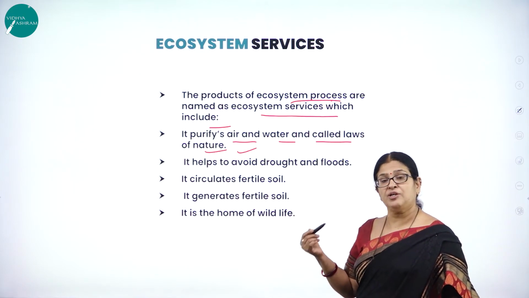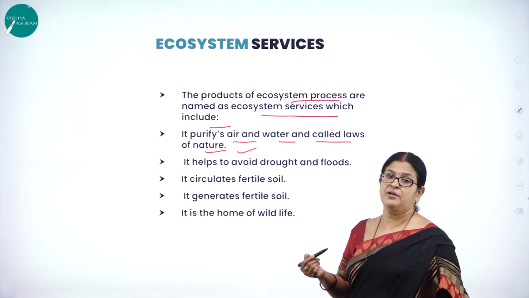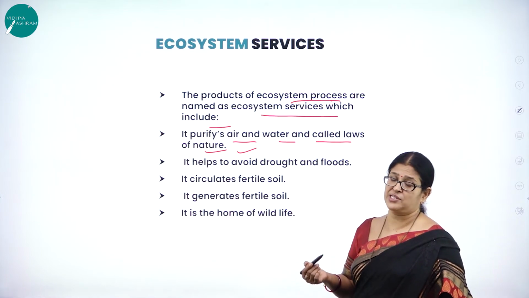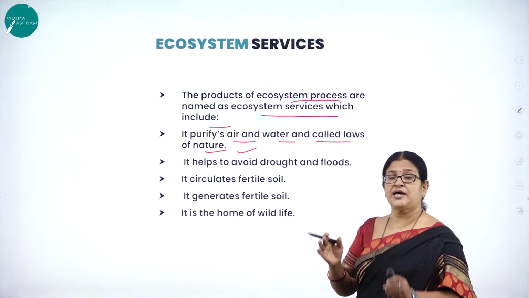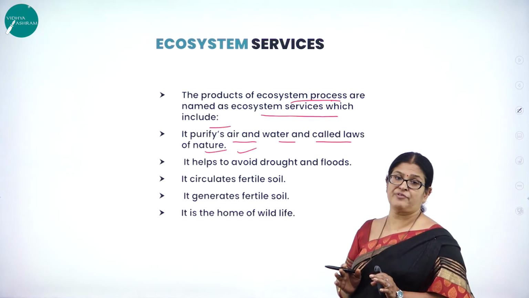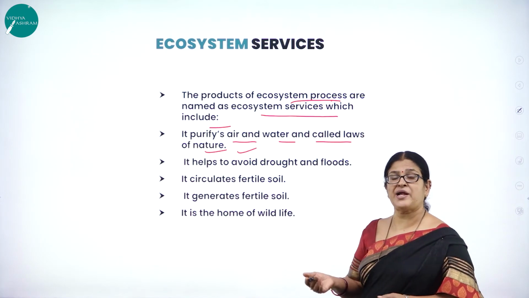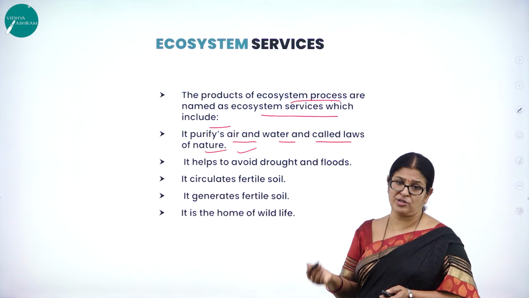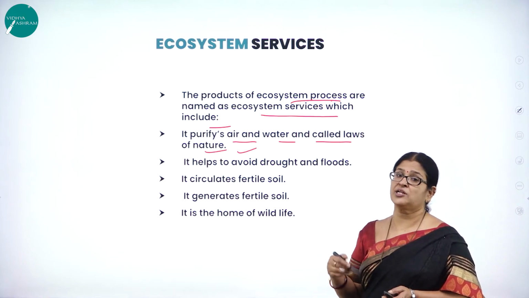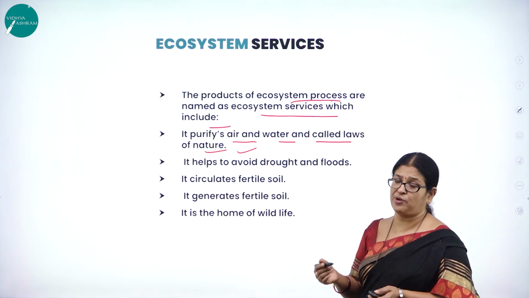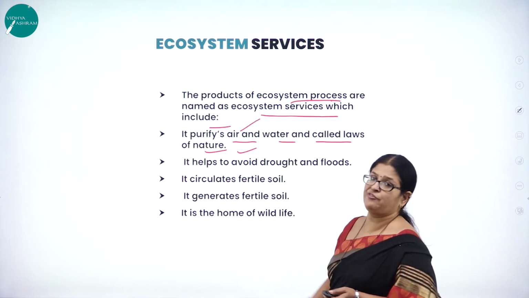Why? Because plants, and even animals, both are very important for the maintenance of ecological balance. As we know, plants take in carbon dioxide and give out oxygen. Animals take in oxygen and give out carbon dioxide. It is like a give and take policy. So in one form or the other, it purifies the air.